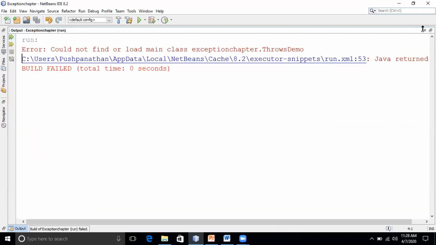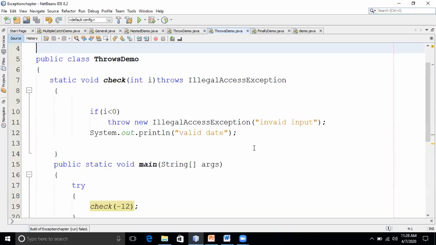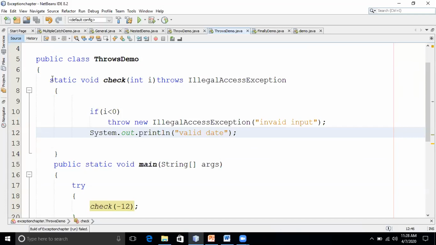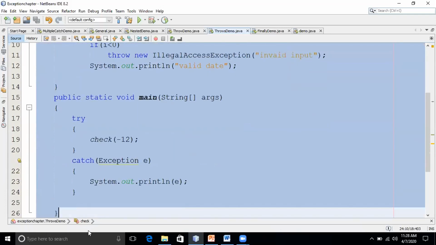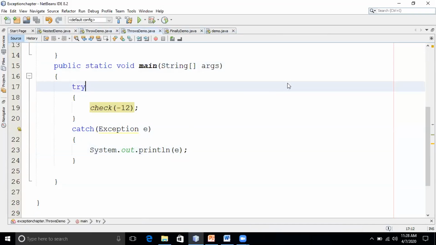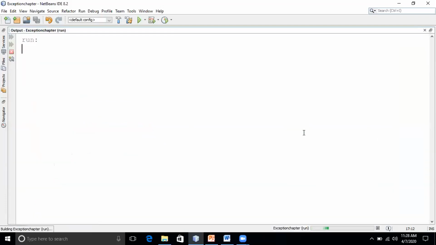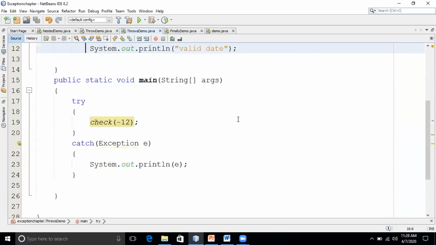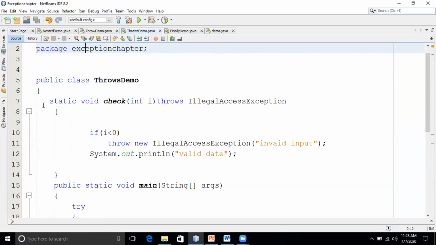One second. Sorry, I don't know why I'm getting this error. It couldn't load. Okay, I'll copy and paste this code, or else I'll just close all this. Fine. Just a minute, students.